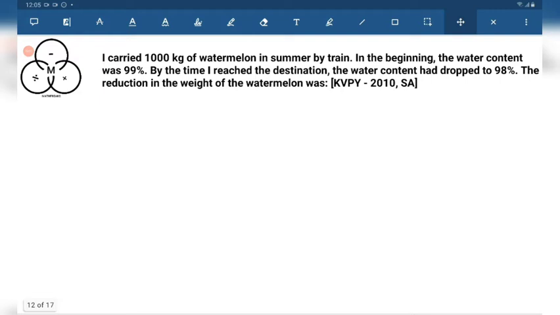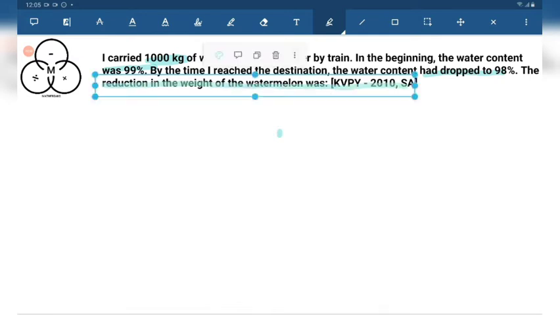Now this is going to be one of the last problems that we are going to discuss, and then we will go for the IOCM problems. What is happening? I carried 1000 kilogram of watermelon in summer by train. In the beginning, the water content was 99%. By the time I reached the destination, the water content had dropped to 98%. The reduction in the weight of the watermelon was?